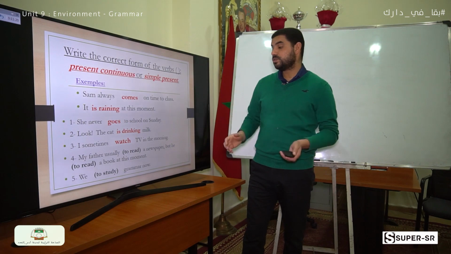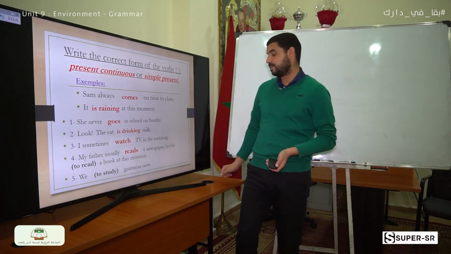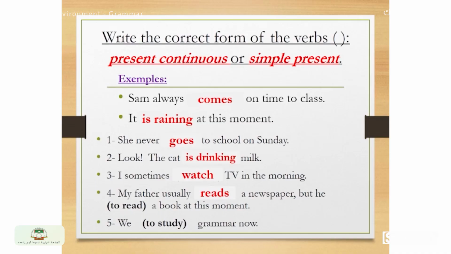My father usually reads a newspaper, which means he has the habit of reading a newspaper. Every day he reads a newspaper. But at this moment, he is reading a book. We are going to use the present continuous.